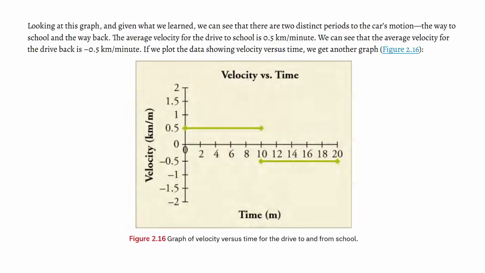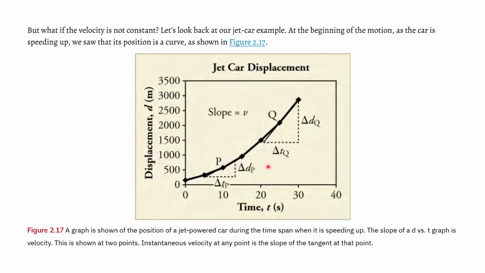But now, going back to this one, since it's not a straight line, and we are graphing displacement on the y-axis and time on the x-axis, what's happening is the velocity is changing. The slope here is different than the slope here, and therefore the velocities are different if I calculate it.